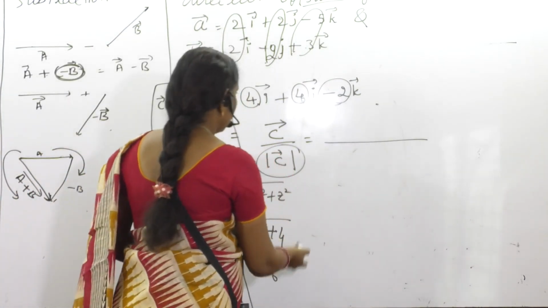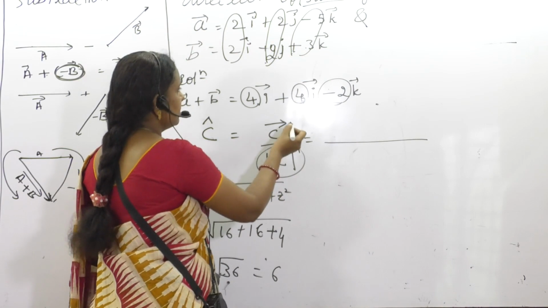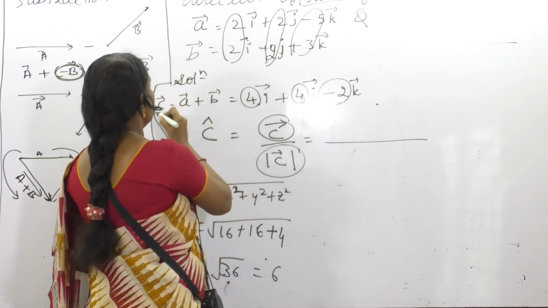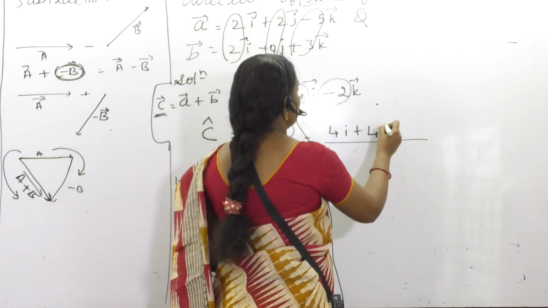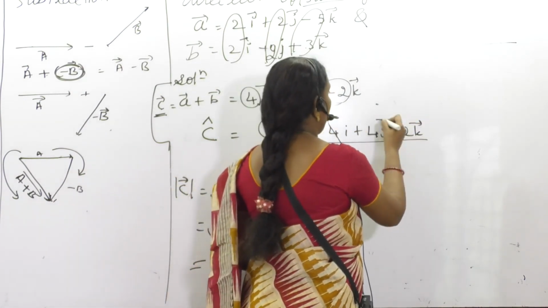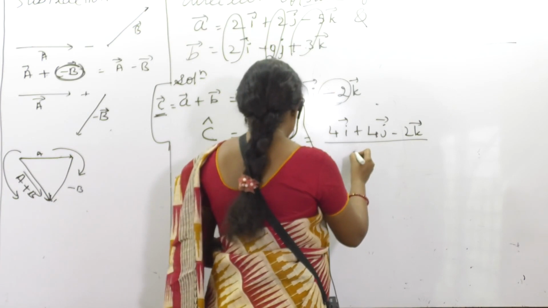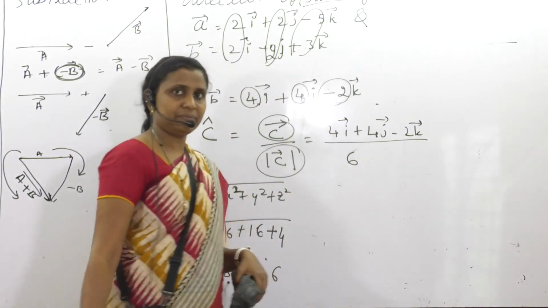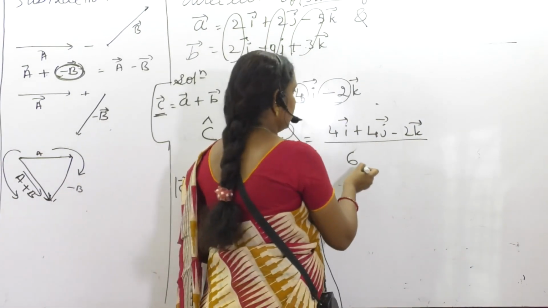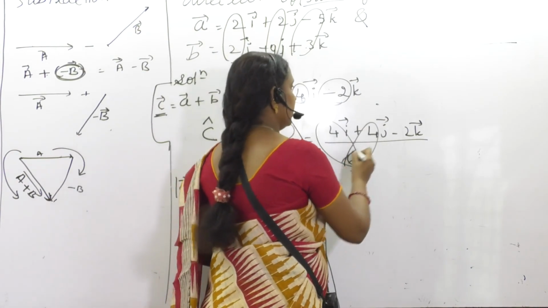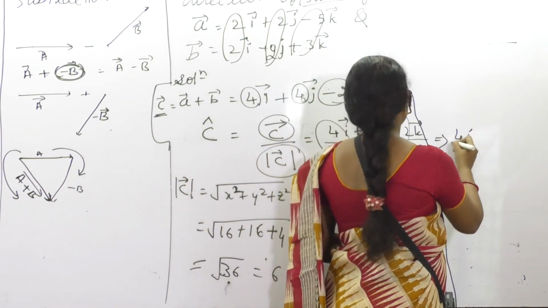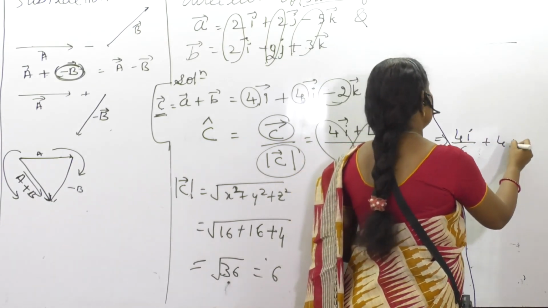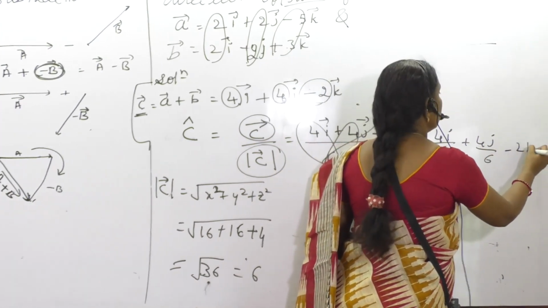Okay. Now coming back to this question. Vector C is 4i plus 4j minus 2k divided by 6. As we separated this one, this one and this one separately, the same way here you can try further. 4i by 6 plus 4j by 6 minus 2k by 6.